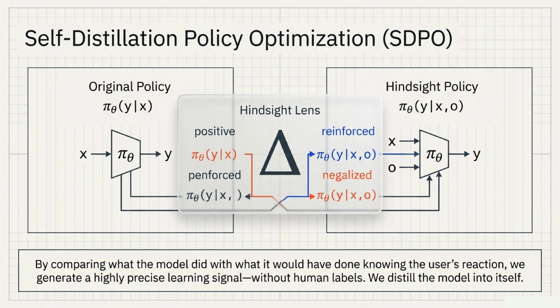To capture this, we introduce Self-Distillation Policy Optimization, or SDPO. We compare the model's original policy, what it actually did, with a hindsight policy, what it would have done if it already knew the user's reaction. By looking at this difference, we generate a highly precise learning signal entirely without human labels. Positive behaviors are reinforced, and negative behaviors are penalized. Effectively, we distill the model into itself.